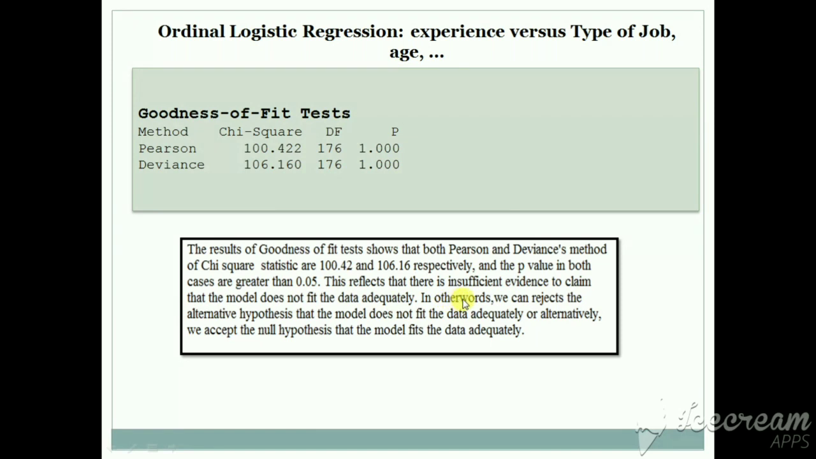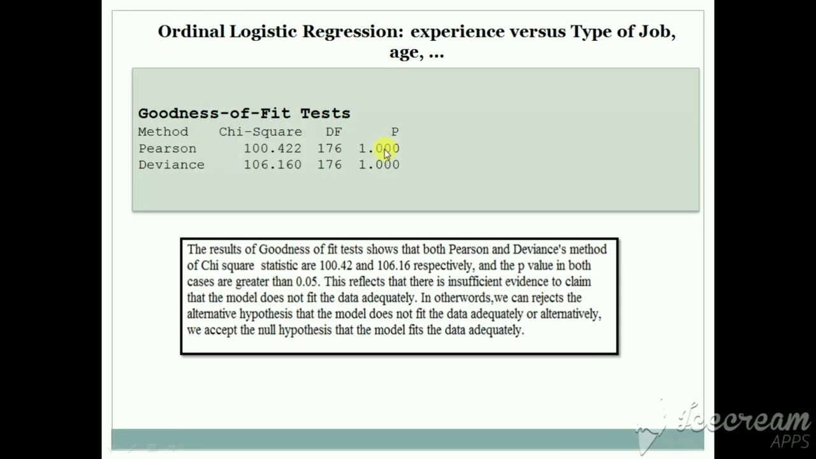In other words, we cannot reject the null hypothesis that the model fits the data adequately. Therefore the null hypothesis is that the model fits the data adequately, and we accept the null hypothesis since the p-value is greater than 0.05.